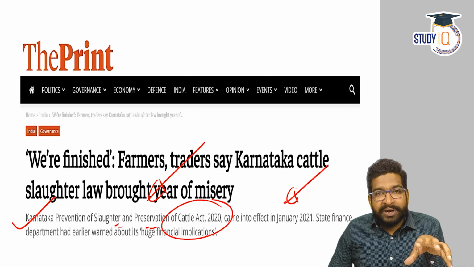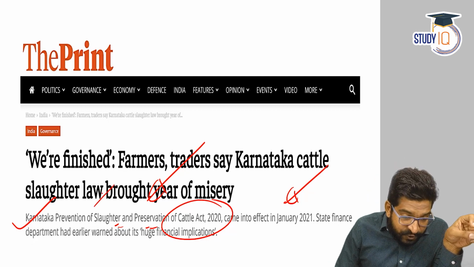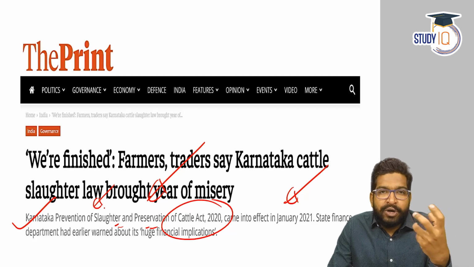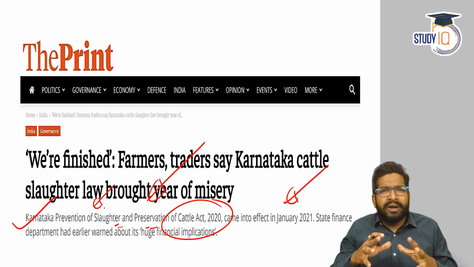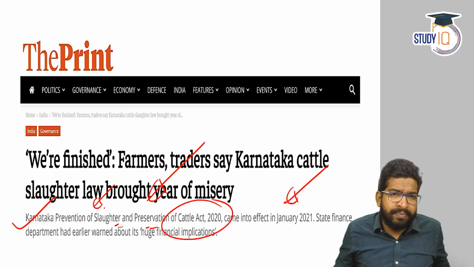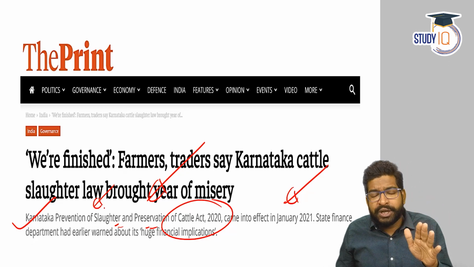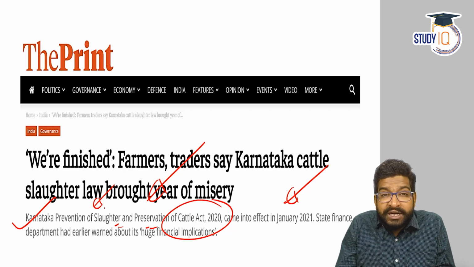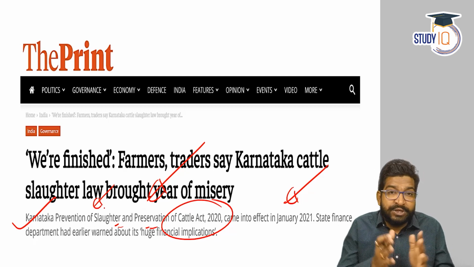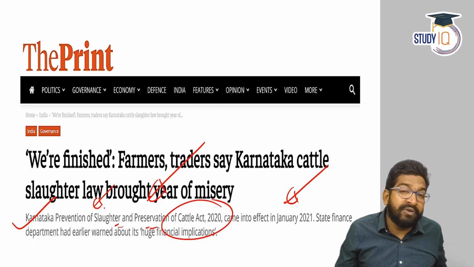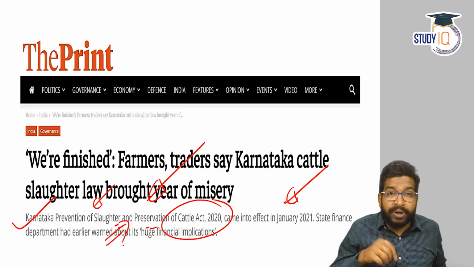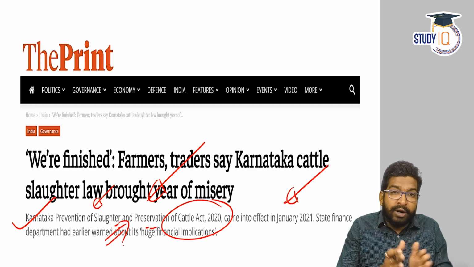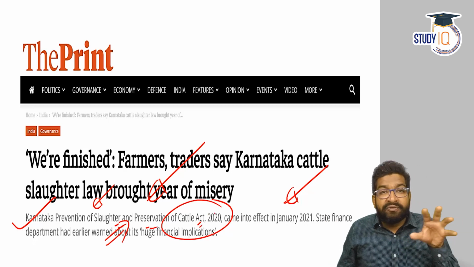Now, since it is going to be a critical analysis of a Prevention of Slaughter Act, I'm quite sure that it will generate some sort of controversy or it is going to be a rather sensitive topic. That is why there is a small cautionary note before we begin the discussion. I want the viewers to have an objective viewpoint, especially the aspirants. Please have an objective viewpoint that we are going to have a critical analysis of this act and its working, how it has impacted the different key stakeholders who are involved in the supply chain that is connected with this particular topic.